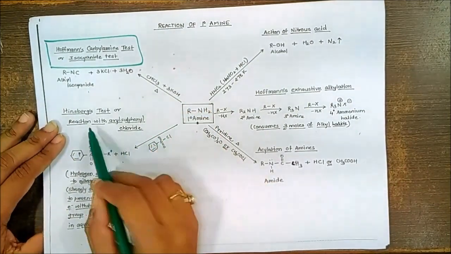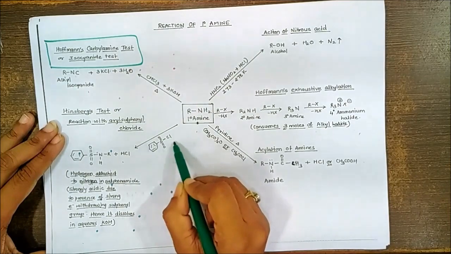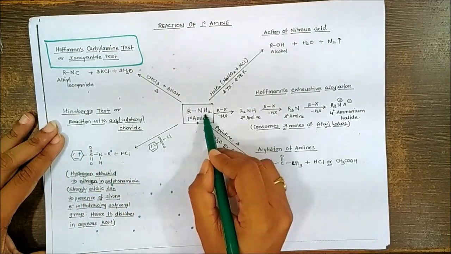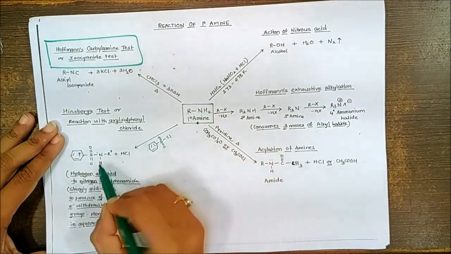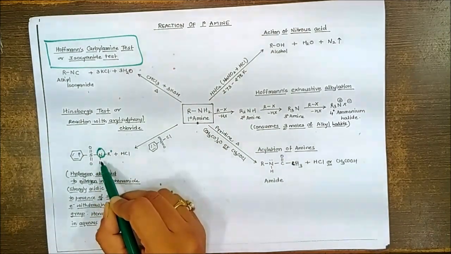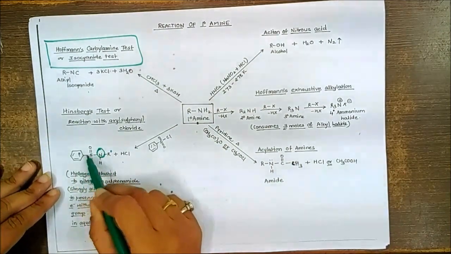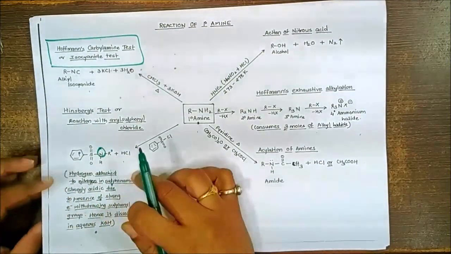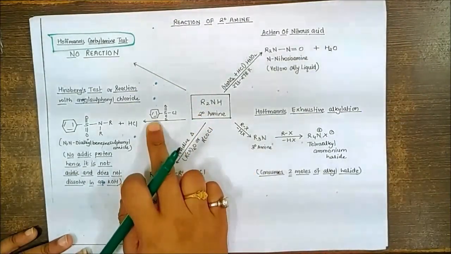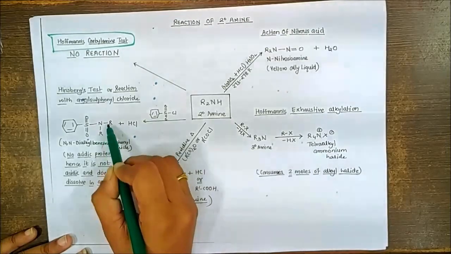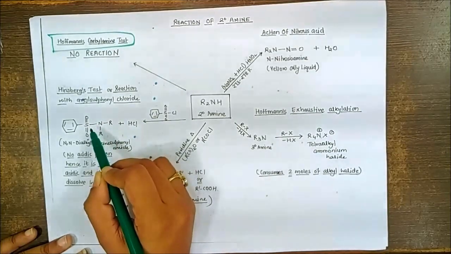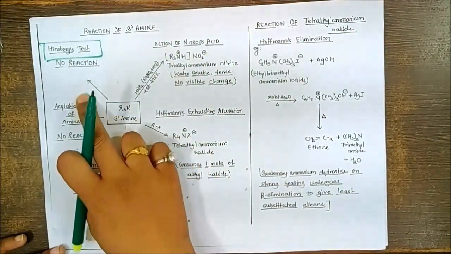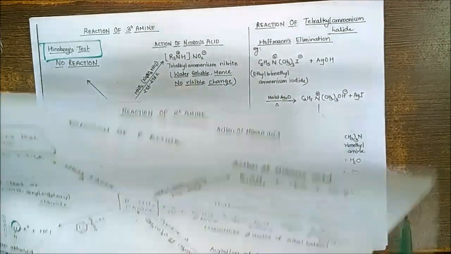Now in case of Hinsberg test, that's reaction with the aryl sulfonyl chloride, there is a loss of HCl and you'll get a salt of this. Now with reaction with the primary amine, with the loss of this HCl, still there is one hydrogen left on the nitrogen. This hydrogen is acidic in nature because it is having the electron withdrawing group sidewise. Since this is acidic compound, this will be solubilized in KOH. You'll get a similar reaction with the secondary amine also. But the thing is, this is not having any acidic nitrogen on the secondary amine. Hence, this particular compound will be insoluble in KOH. While for the tertiary amine, there will be no reaction in the Hinsberg test.